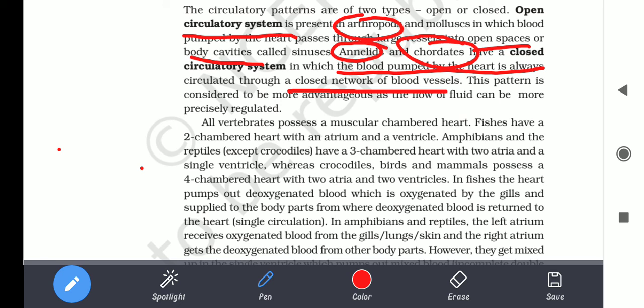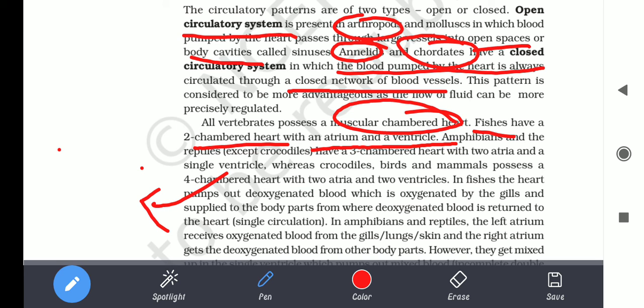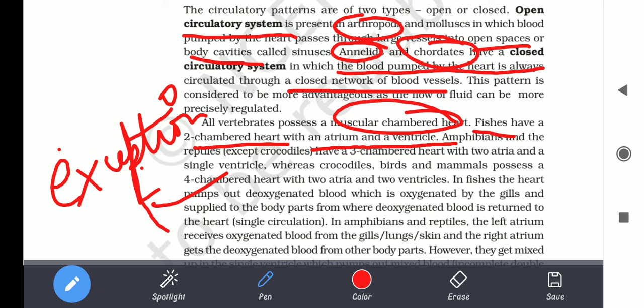All vertebrates possess a muscular chambered heart. Fishes have a two-chambered heart, with an atrium and a ventricle. Amphibians and reptiles have a three-chambered heart, but there is one exception, the crocodile.